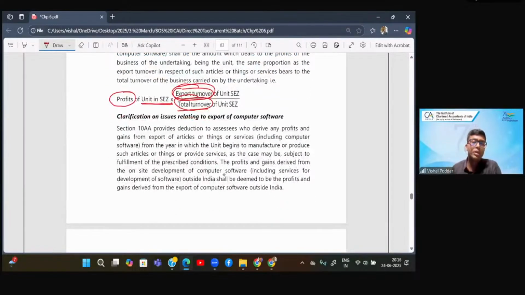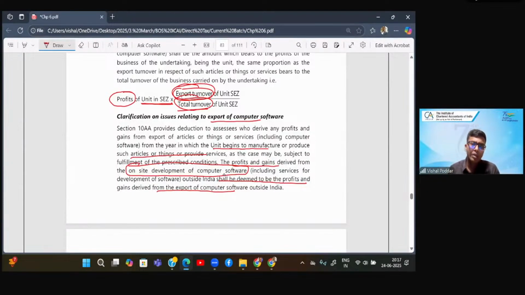Now, there are some important pointers given relating to the computation of this turnover. So first is relating to export of software. Now, what they say, 10A provides deduction to assessee who derives profits from export of articles or even services which include software, from the year in which the unit begins to manufacture or produce such article, etc. Now, the profits and gains derived from on-site development of computer software shall be deemed to be the profits derived from export of computer software.